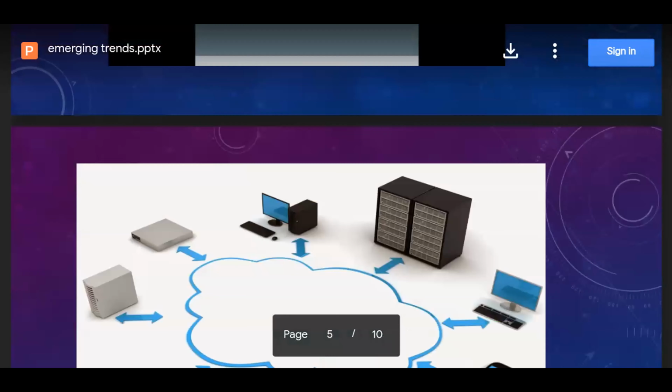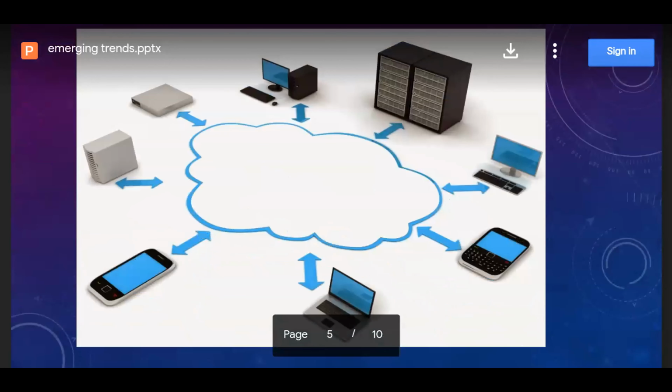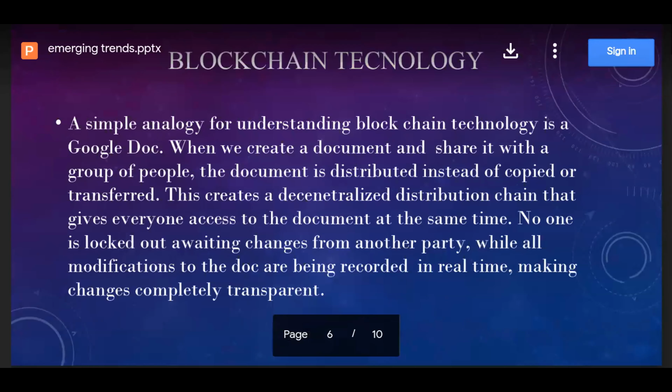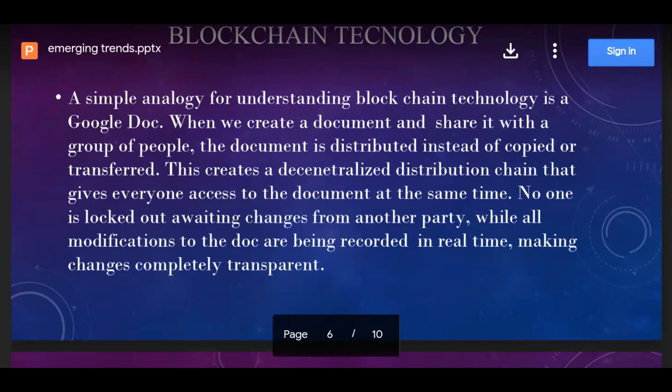Next one is blockchain technology. Blockchain technology works on the concept of a decentralized and shared database where each computer has a copy of the database. The blockchain is a distributed ledger technology, DLT, that allows data to be stored globally on thousands of servers while letting everyone interface in near real time. This makes it difficult for users to gain control of or game the network.